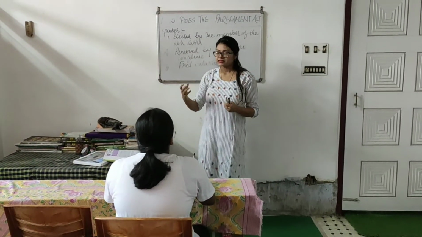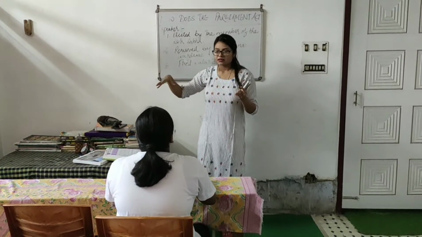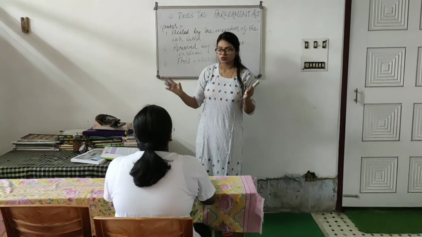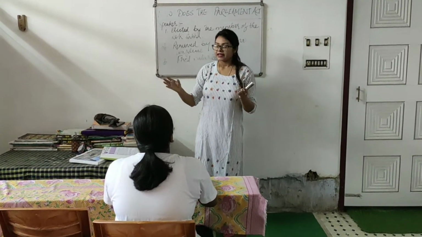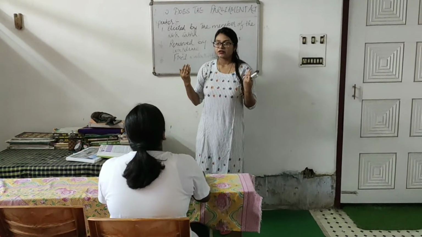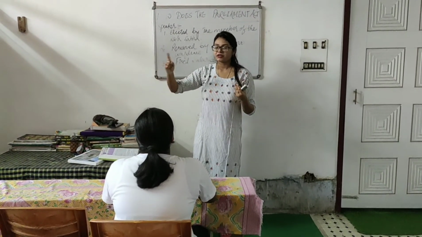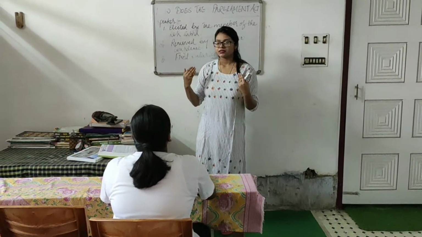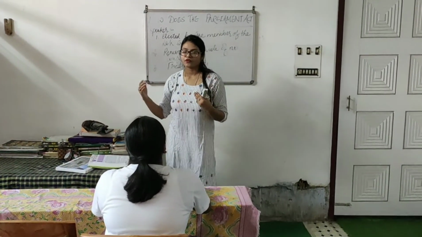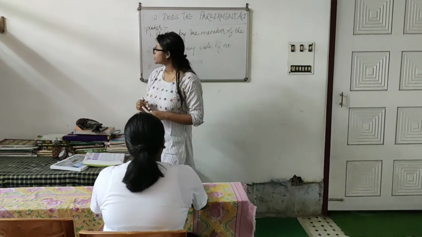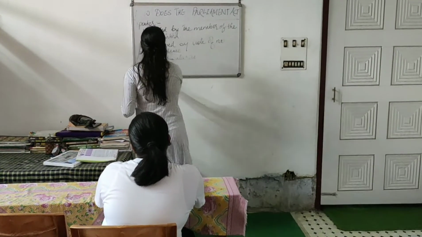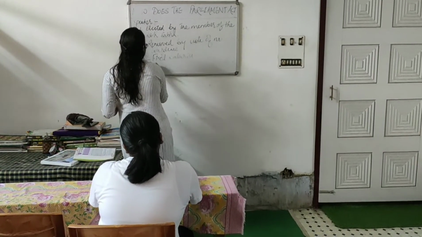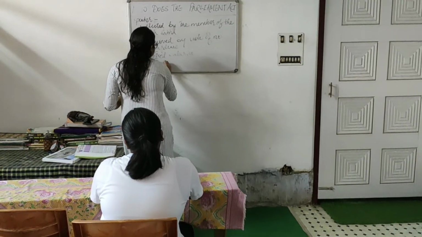Presiding over the meeting means whenever there is a meeting among the members of the Lok Sabha and the Rajya Sabha, he becomes the leader of that meeting. He guides them, he instructs them, and according to those instructions and guidance, the other members perform their duties.